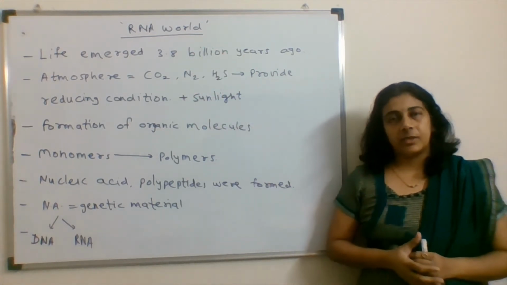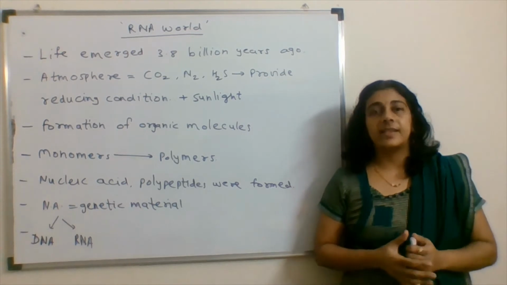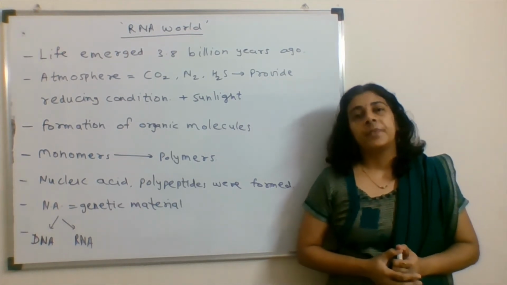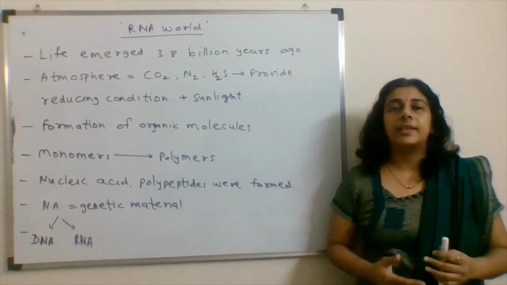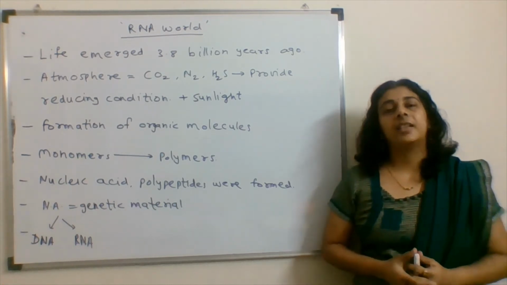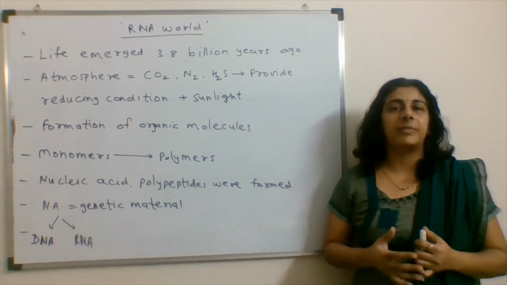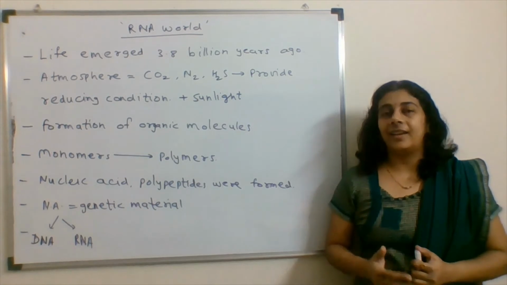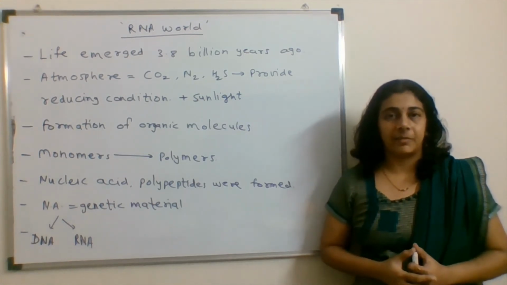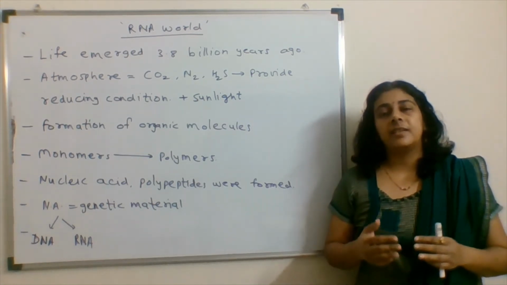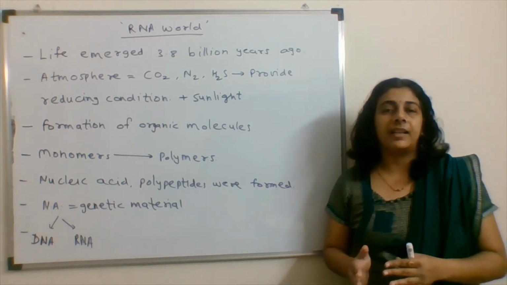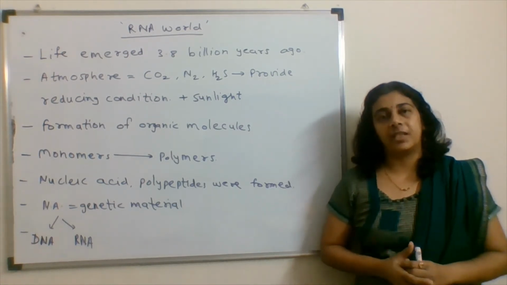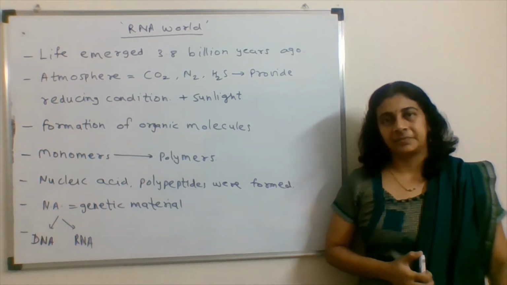Why was RNA chosen as a nucleic acid or as the genetic material? Because it had its own catalytic activity. It can replicate itself on its own, and it can also act as an enzyme. So these two properties selected RNA as the first genetic material on the earth.